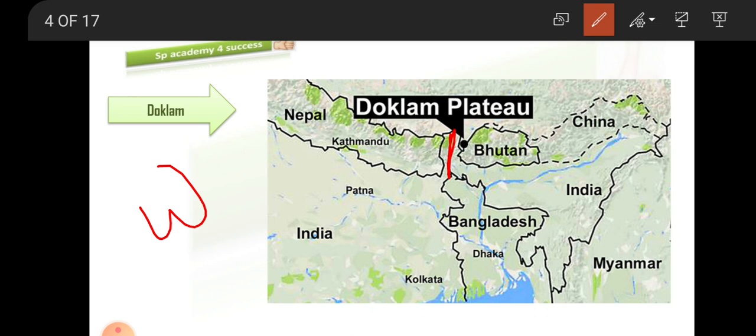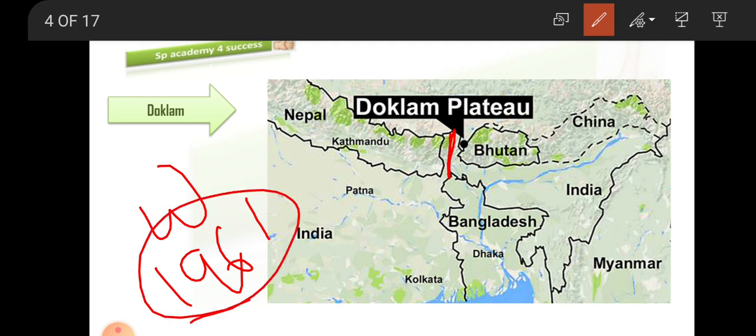Okay, it is a disputed part of Bhutan. So, during the Bhutanese map since 1961, this has been in Bhutan. Okay. In 1961, China claimed that this Doklam belongs to China. But before that, it was already in Bhutan.